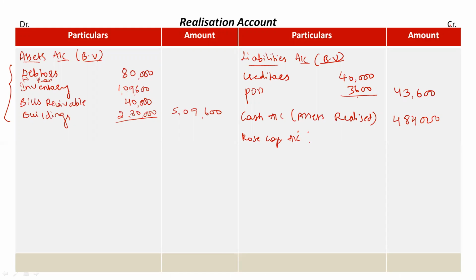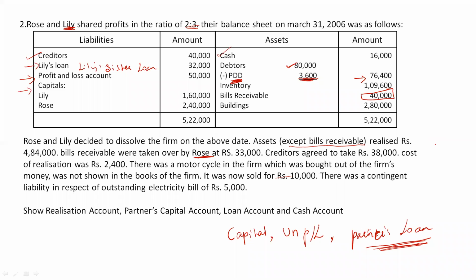Okay, and she is taking over bills receivable. So bills receivable taken over at rupees 33,000. Okay, then back to question.